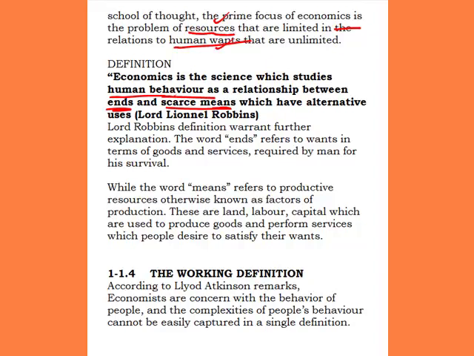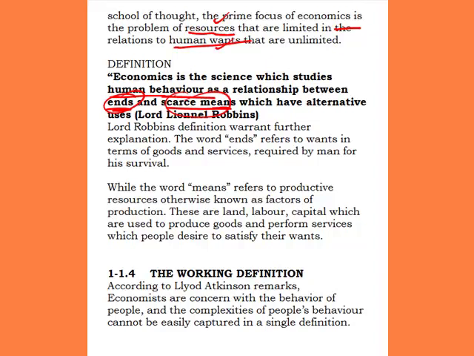It is just saying that economics is a science which studies human behavior. Whose behavior? The behavior of human beings. And what about it? He studied the behavior of human beings as a relationship between the ends and the scarce means.